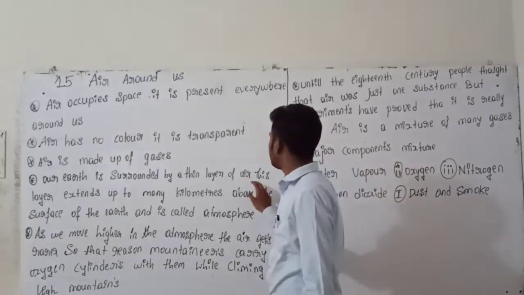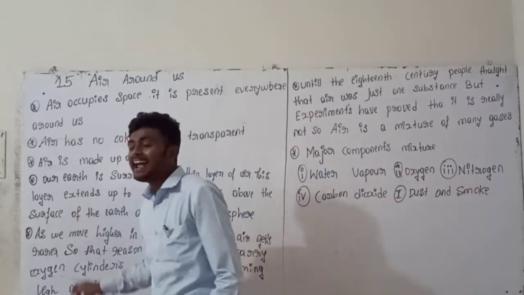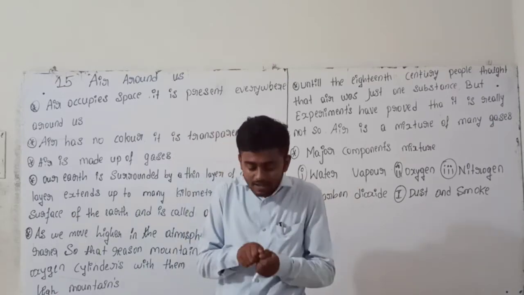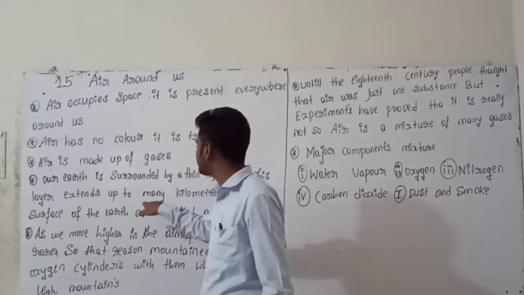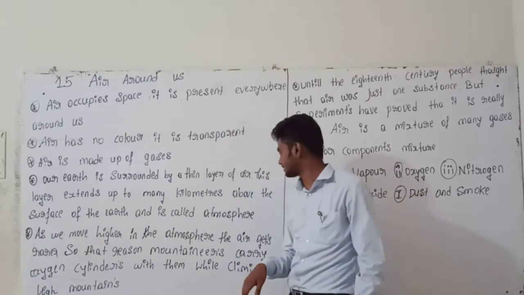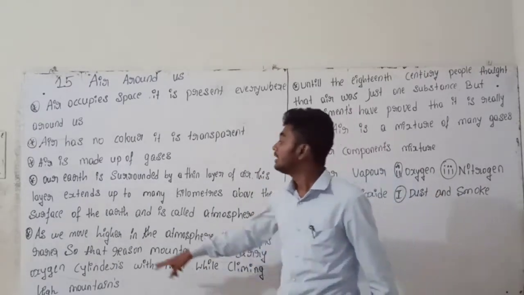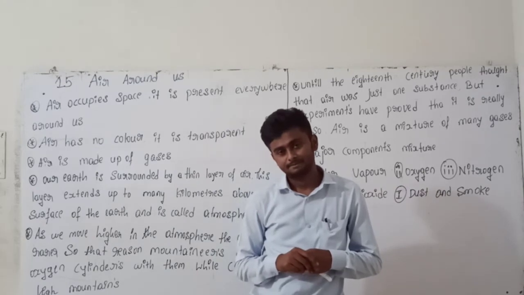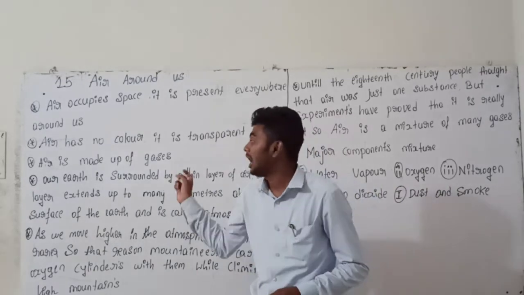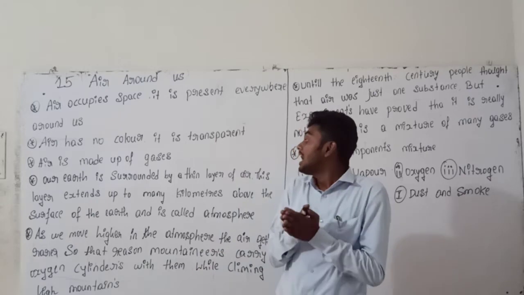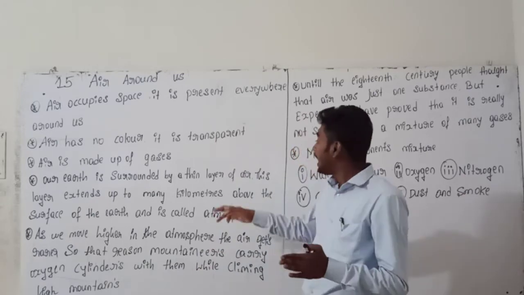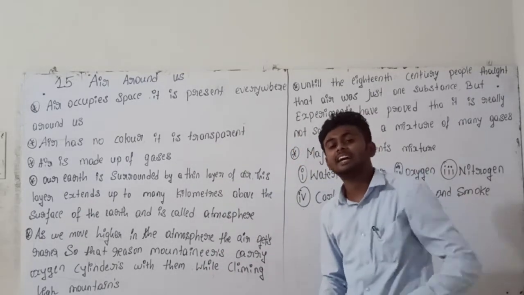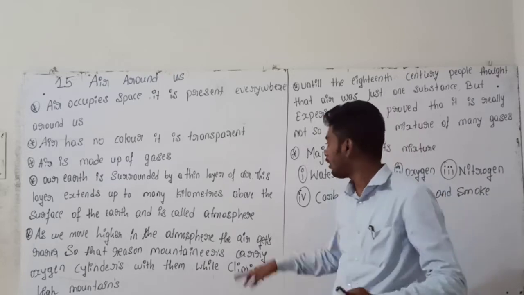This layer extends up to many kilometers above the surface of the Earth. I already told you, our Earth is surrounded by the thin layer of the air.